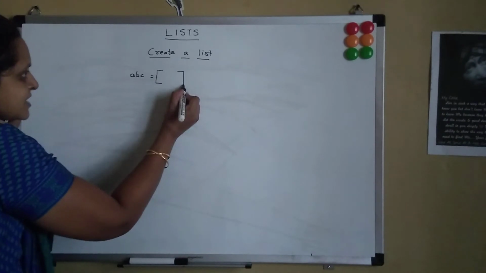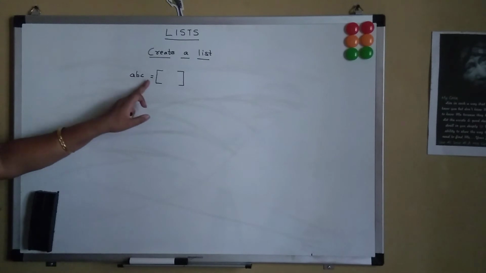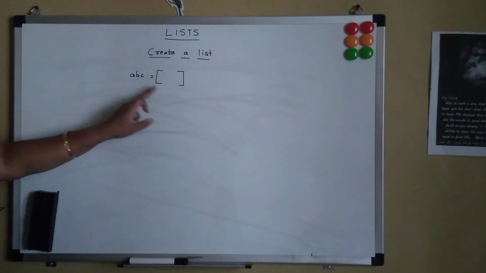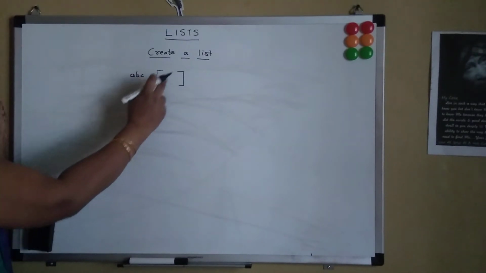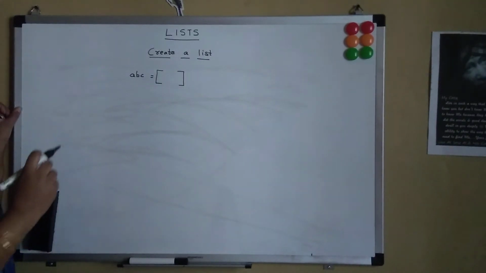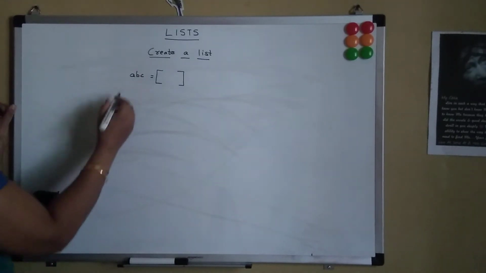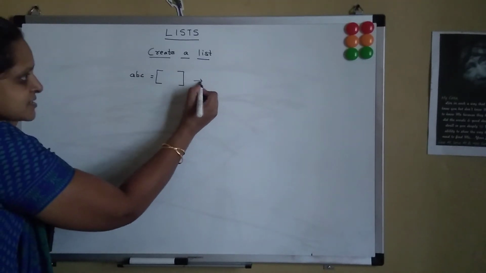So suppose I say ABC is my variable name or an identifier which is used to represent a list, and the list is enclosed within square brackets. We cannot use curly braces or parentheses for the list. And this is an empty list.